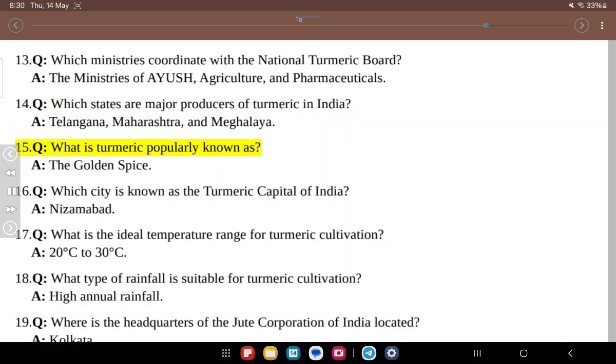15. Q. What is turmeric popularly known as? A. The Golden Spice. 16. Q. Which city is known as the turmeric capital of India? A. Nizamabad. 17. Q. What is the ideal temperature range for turmeric cultivation? A. 20 degrees Celsius to 30 degrees Celsius.